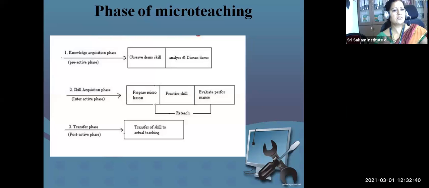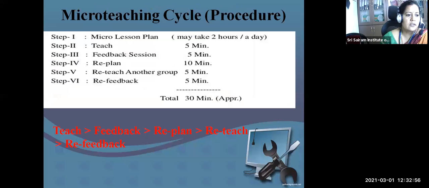So knowledge acquisition phase, you call it observe the demo skill. Observe, then skill acquisition, prepare or plan. Actual plan is called skill acquisition phase. Then transfer phase is nothing but act. Act or execute. Transfer the skill to execution. We call it transfer phase.